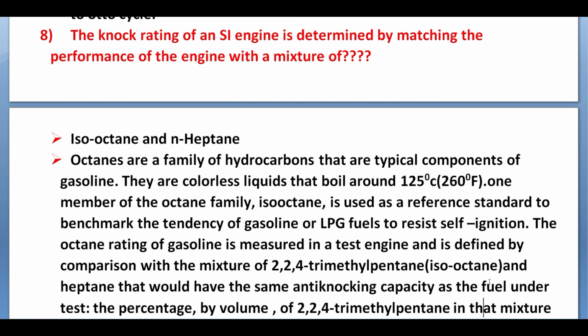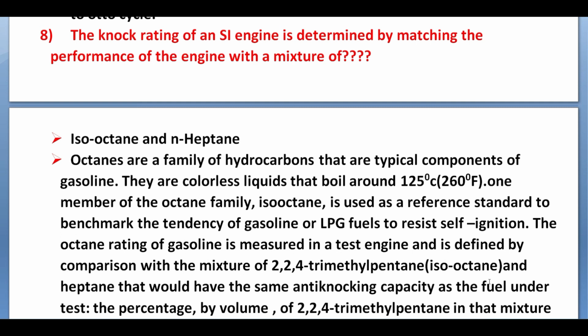Question is, the knock rating of an SI engine is determined by matching the performance of the engine with a mixture of? Answer is isooctane and normal heptane. Question is, how we can recognize the knock rating of an SI engine? By matching the performance of the engine with a mixture of isooctane and normal heptane.